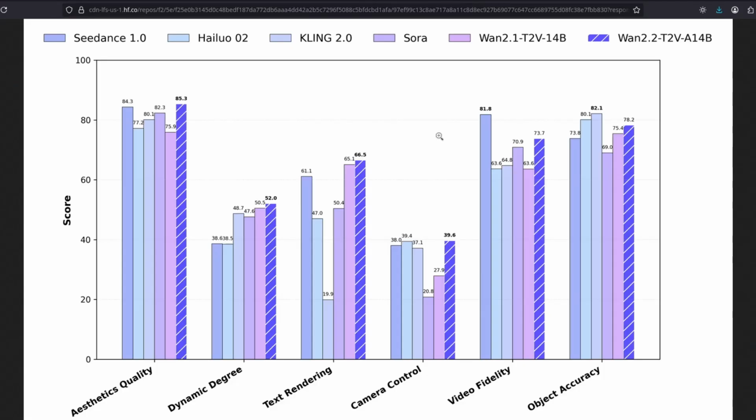You can see in the benchmarks, they scored on most things better than the competition in the aesthetic quality, dynamic degree, text rendering, and camera control. They beat all of the other models, except for video fidelity, it loses to Seedance 1, and object accuracy, it loses to Kling 2.0 and Hailuo 02, which are currently the best on the market. I mean, apart from Veo 3, I don't know why they kept Veo 3 out of this.